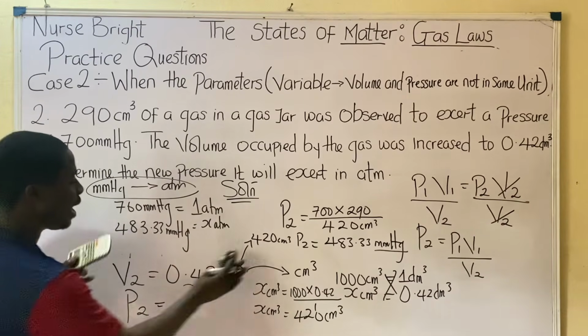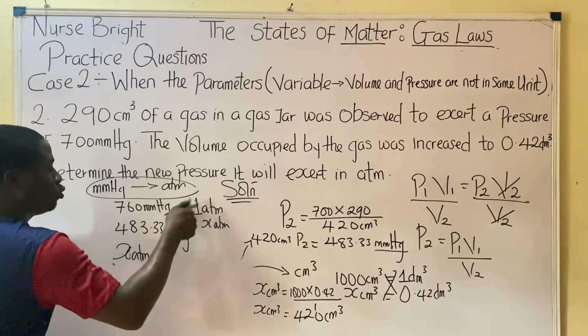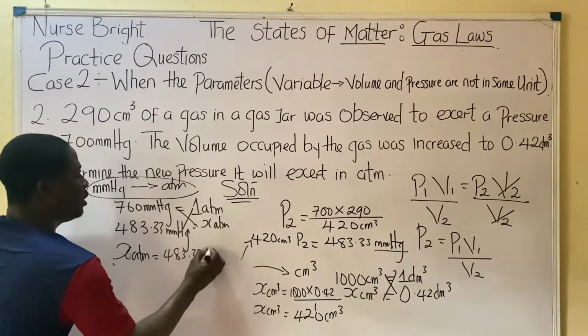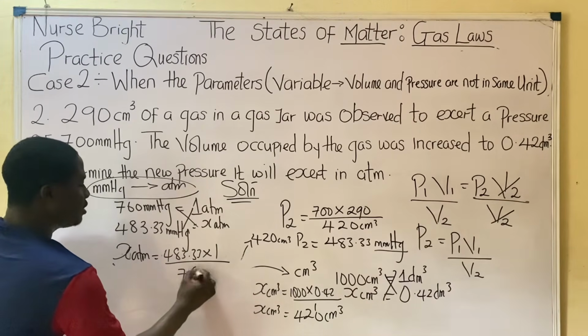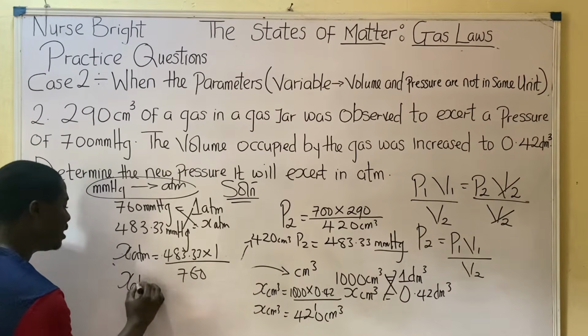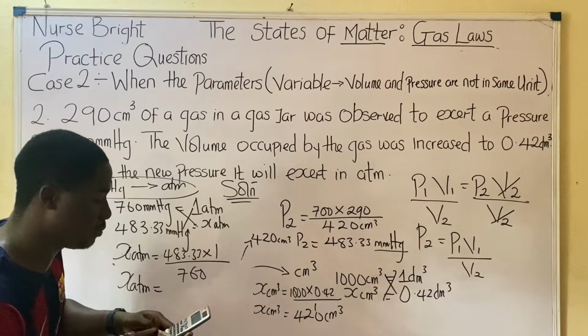So x ATM will now be equal to, cross multiply, 483.33 times 1 over 760. So x ATM will now be equal to 483.33 times 1.